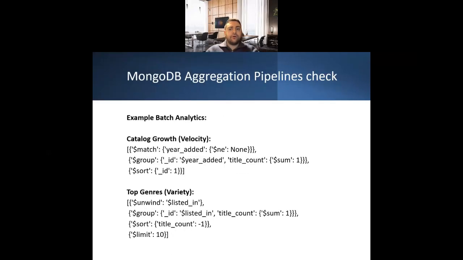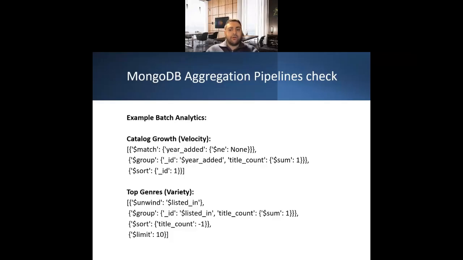Then I used MongoDB aggregation pipelines to perform batch analytics. These are batch analytics, meaning the analysis is performed on stored data over time rather than real-time streaming data. In the first example, I grouped titles by the year they were added to Netflix to analyze how the catalog grows over time, which demonstrates the velocity.